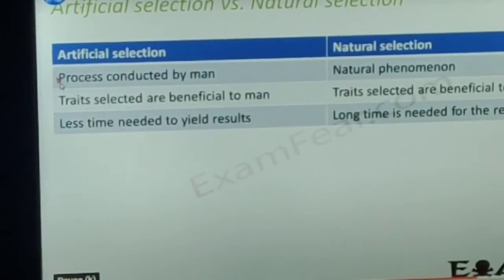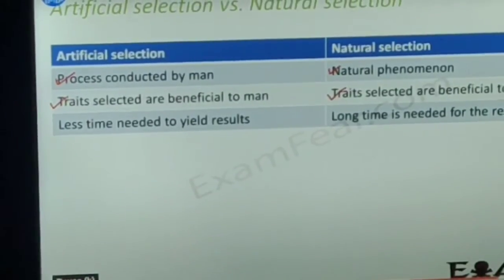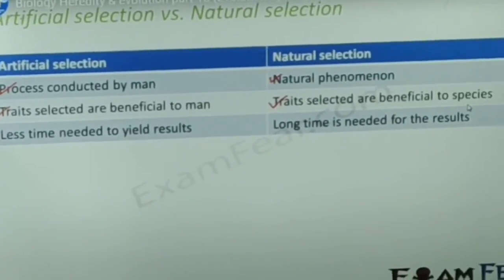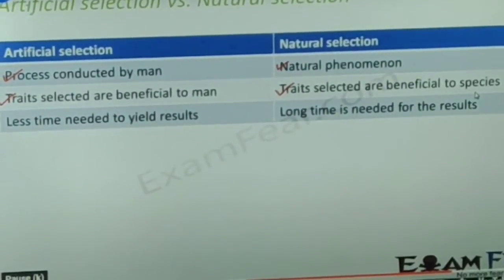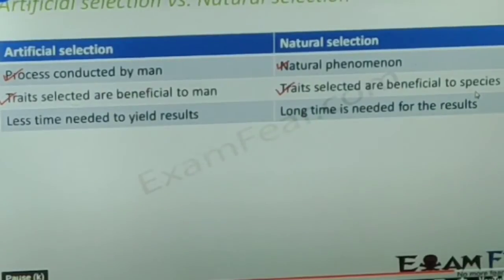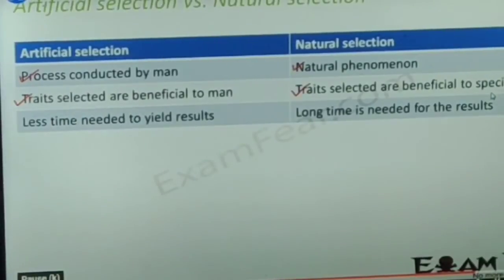So the process conducted by man is known as artificial selection. Traits are selected for the benefit of man, the benefit of human beings. Less time is needed to yield the result in artificial selection. But in natural selection, because it is a natural phenomenon, the traits selected are beneficial to the species. A long time is needed for the result in natural selection.